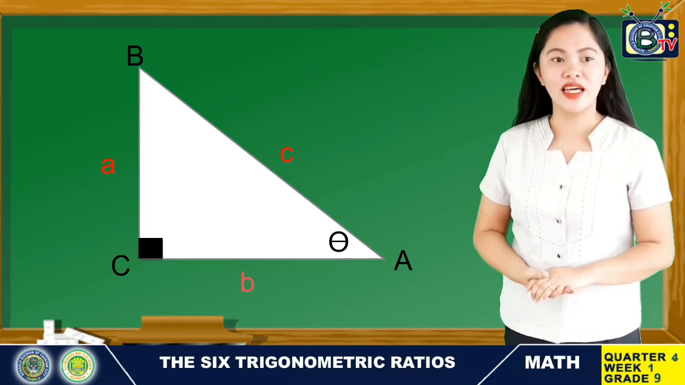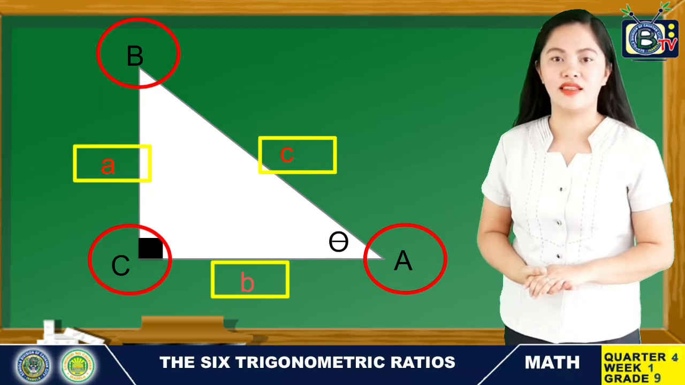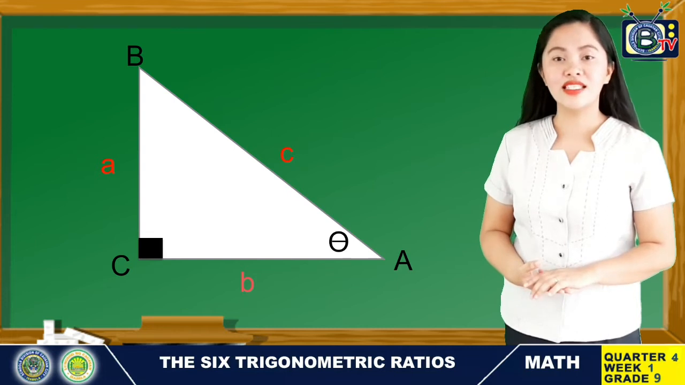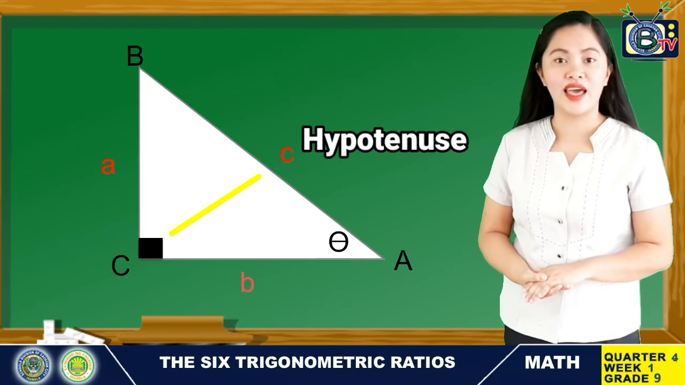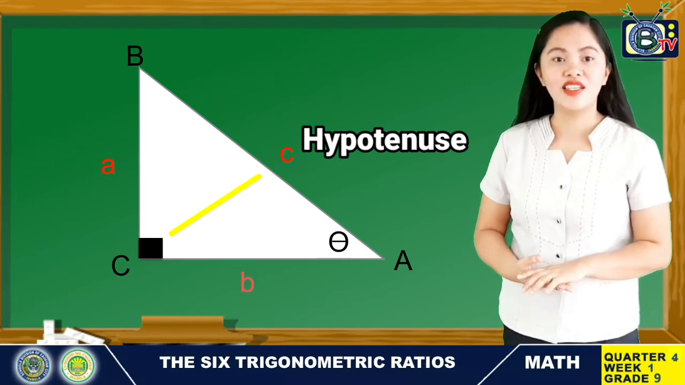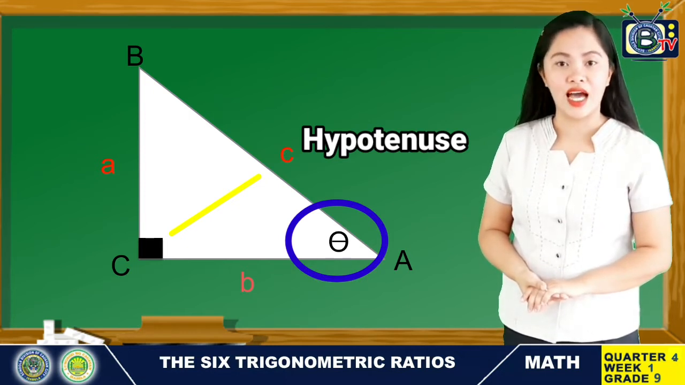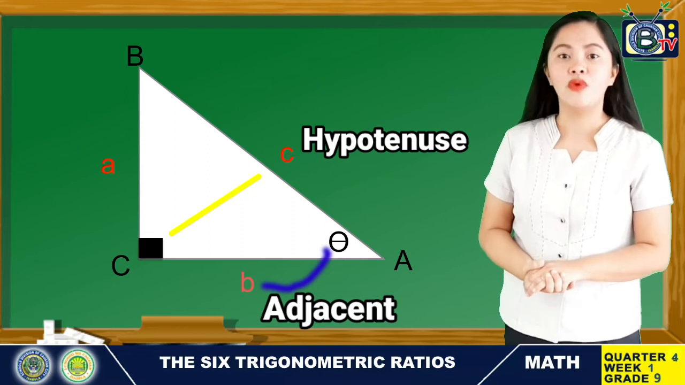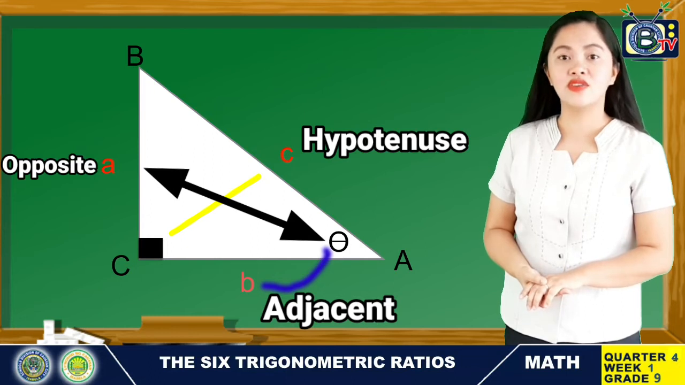Let's name this triangle ABC, and let's name the sides using the lowercase letters a, b, c. Since it is a right triangle, the longest side is called the hypotenuse, and it is always opposite the right angle. Now, let us use this angle. It is represented by a Greek letter named theta, which will serve as our reference angle. Since side b is next to theta, we will call it the adjacent. And the side opposite to our theta is called the opposite side.